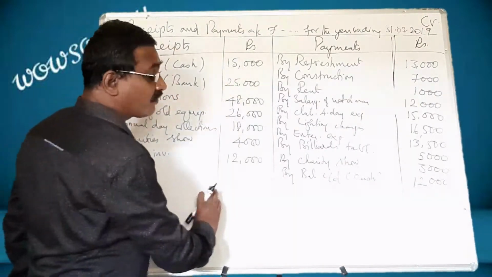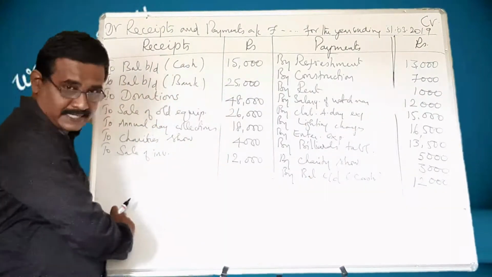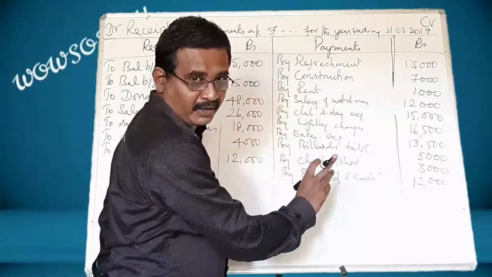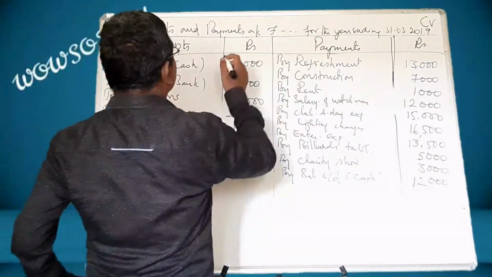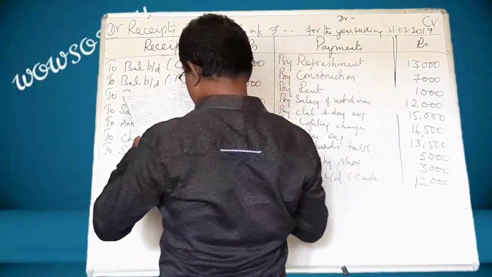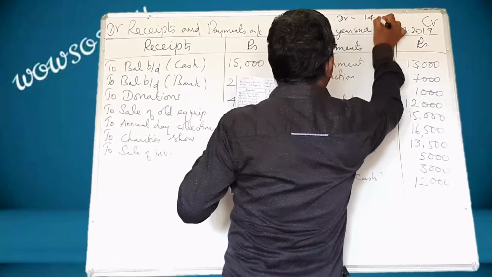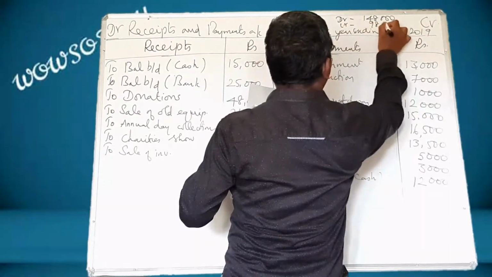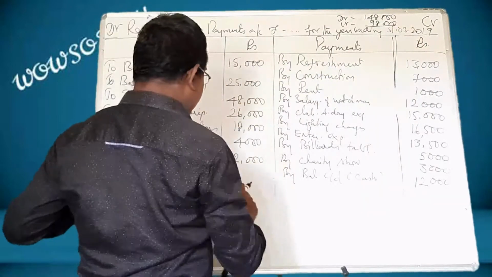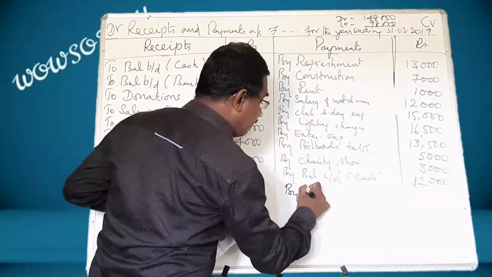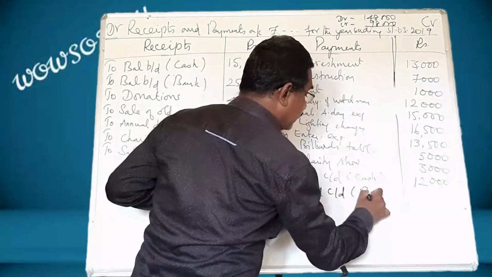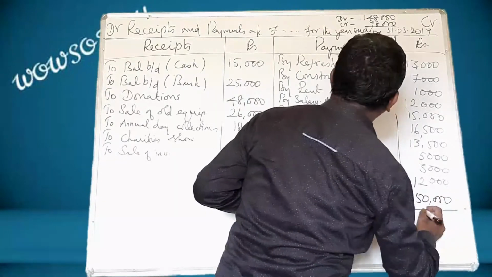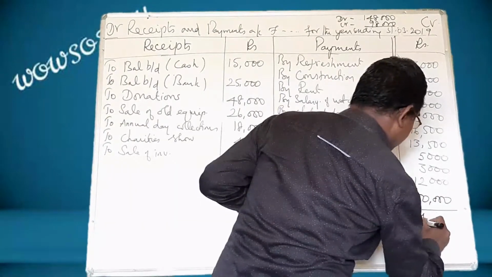Correctly. Now, go for finding the difference. First, if this side is exceeding, there will be bank balance. When this side is exceeding, there will be bank overdraft. The debit side total comes to 1,48,000. Credit side total comes to 98,000. So 50,000, this side is exceeding. So there is balance of bank, that is 50,000. On the whole, that comes to 1,48,000.